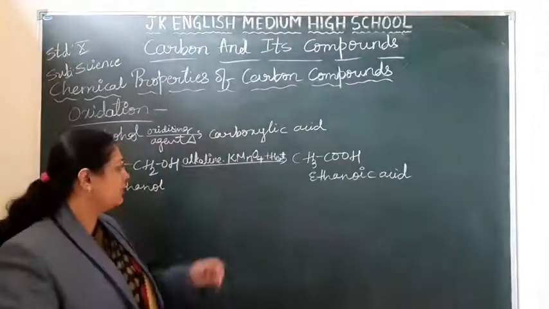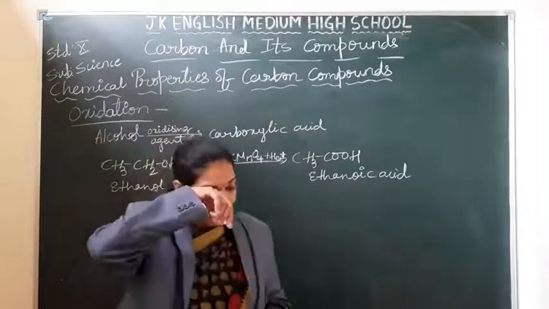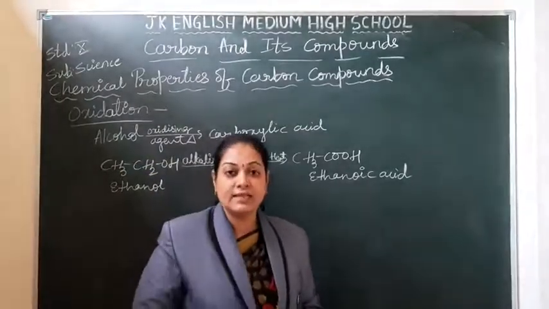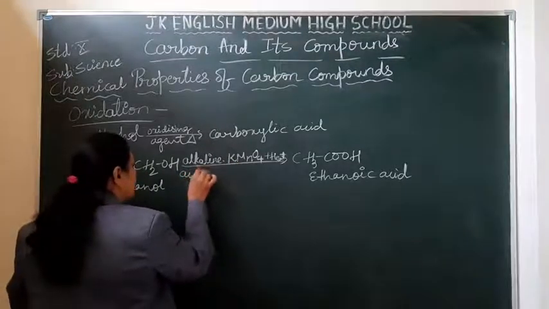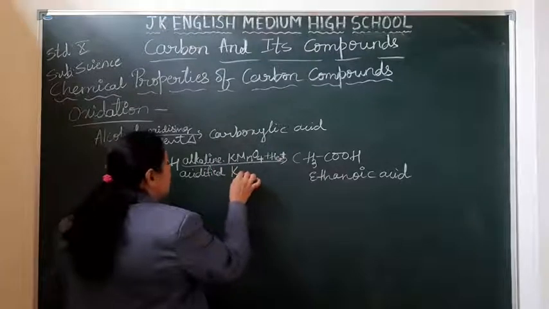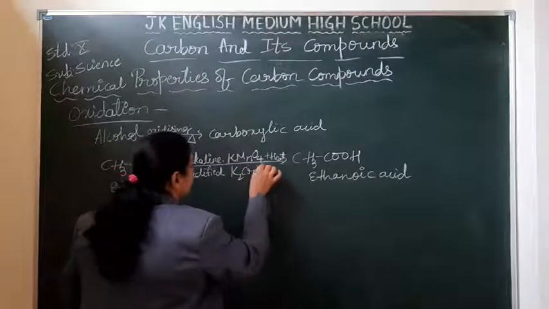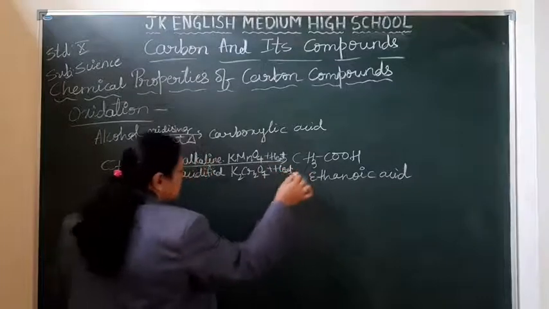It is not compulsory that we have to take potassium permanganate only, students. You can take one more oxidizing agent, like acidified K2Cr2O7, and heat this.